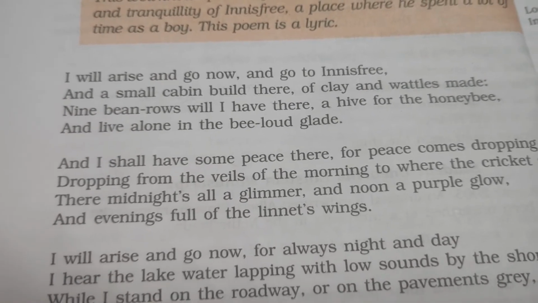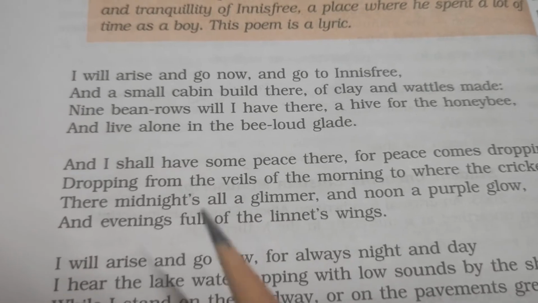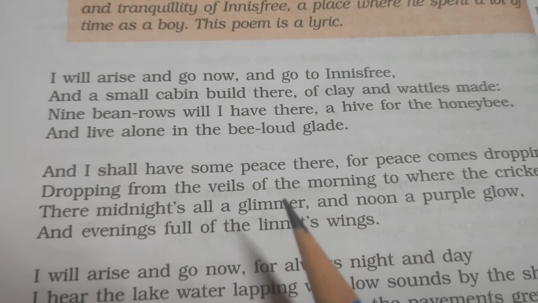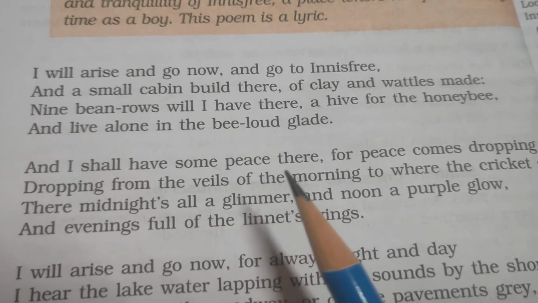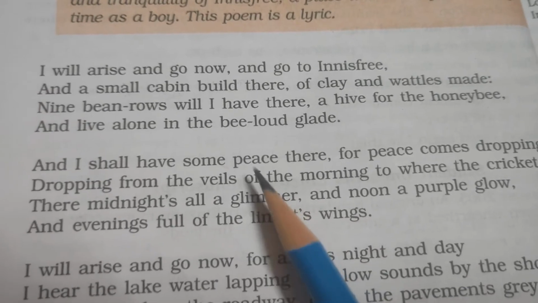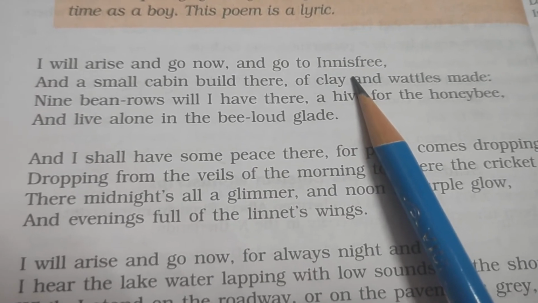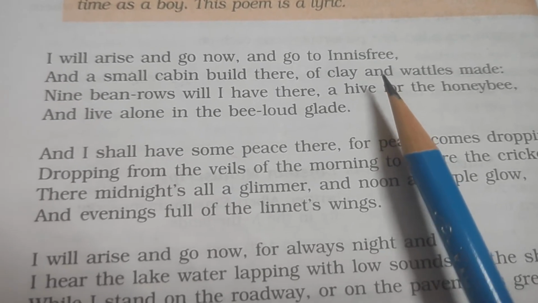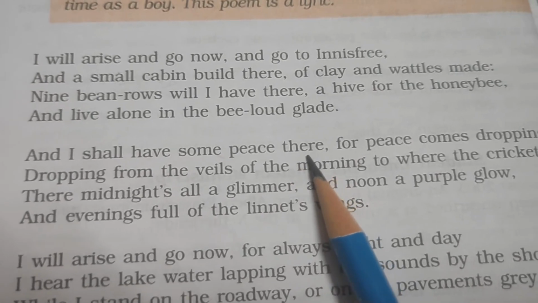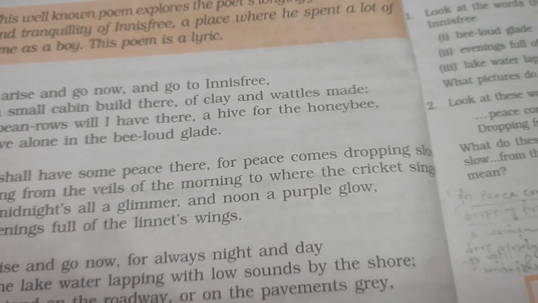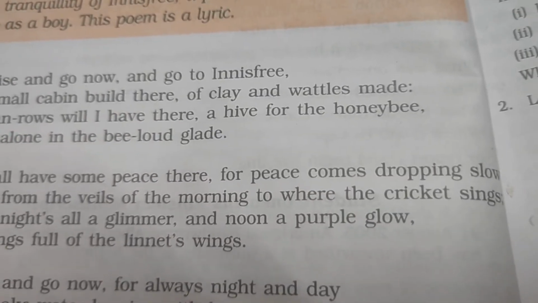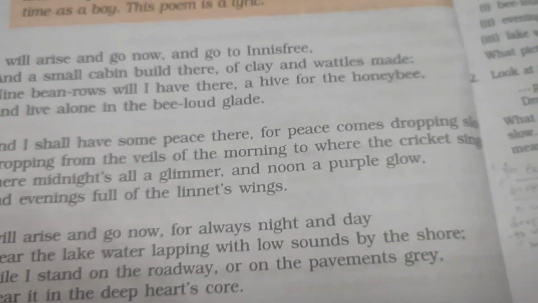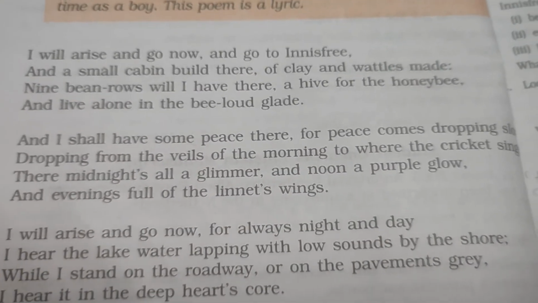In this stanza, as we can see, the poet says, and I shall have some peace there. The poet desires that he will have some peace there. He was in search of peace. That's why he wanted to go to the island of Innisfree, and he desires, he foresees that he could have that peace there. For peace comes dropping slow, as he knows very well that peace doesn't come at random.